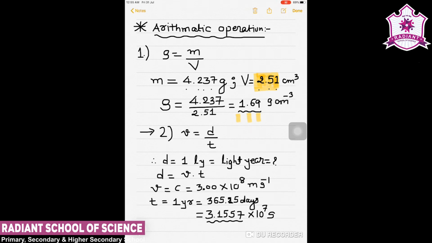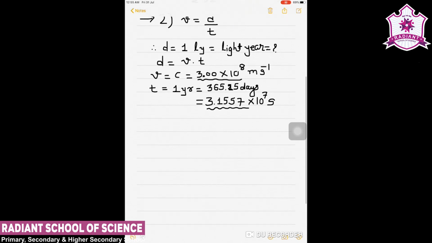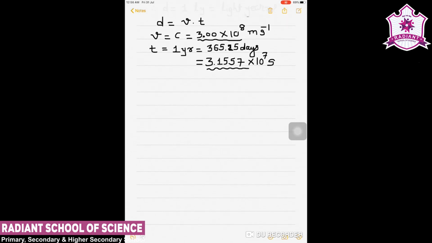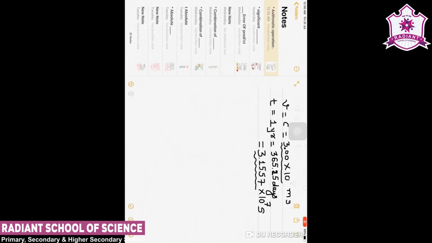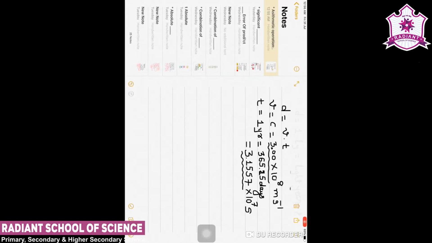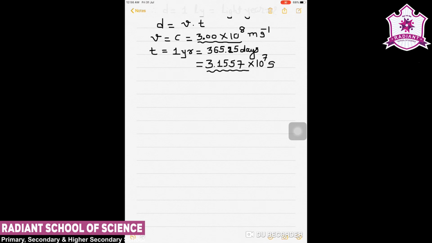Now I will take the calculation. I can multiply it with the example. If I am taking the example for velocity and displacement, I can put the values here. That is the multiplication.